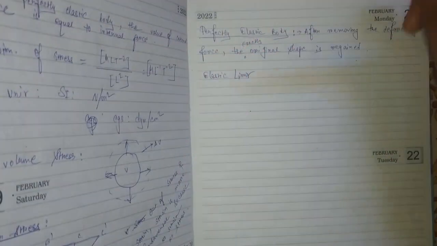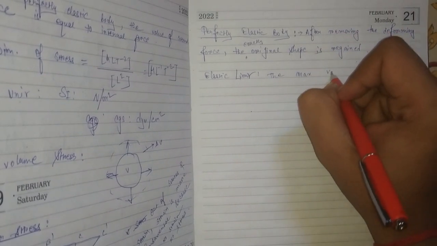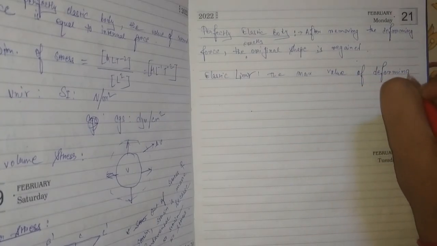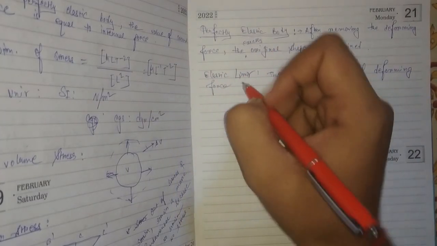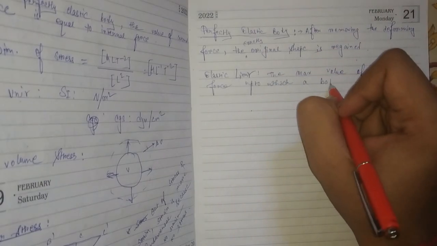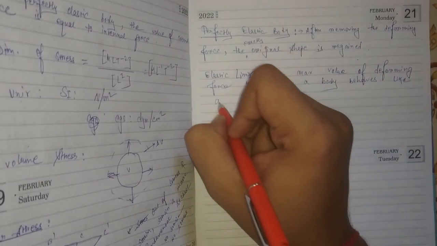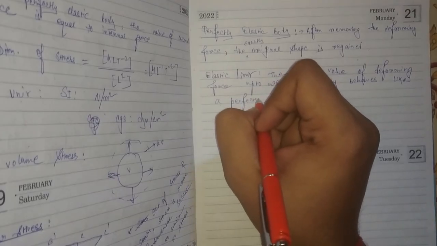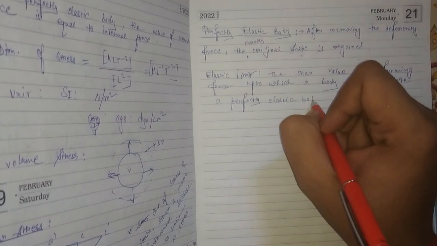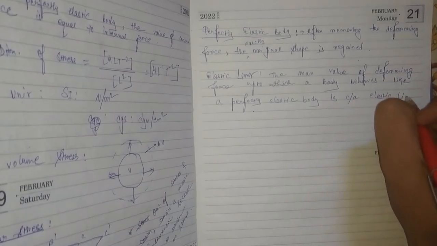Means before snapping of this rubber, the force that is given, that is only known as the elastic limit. See, the maximum value of deforming force up to which a body behaves like a perfectly elastic body is called elastic limit. Okay.